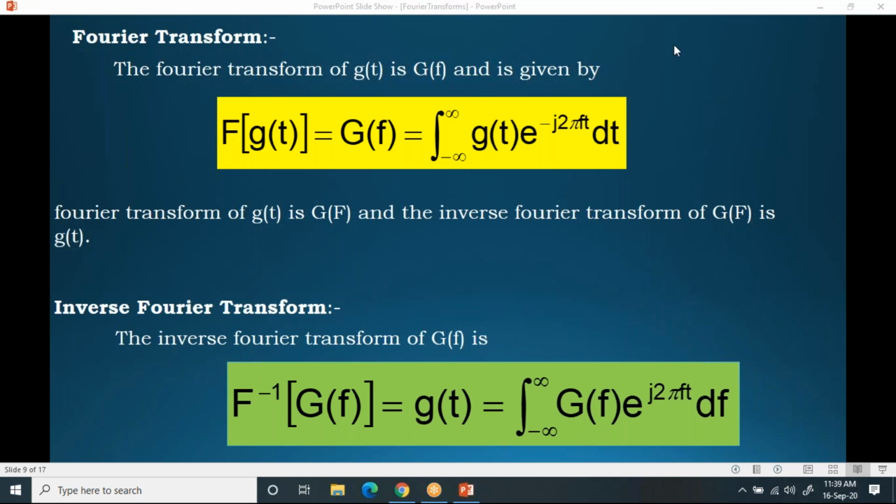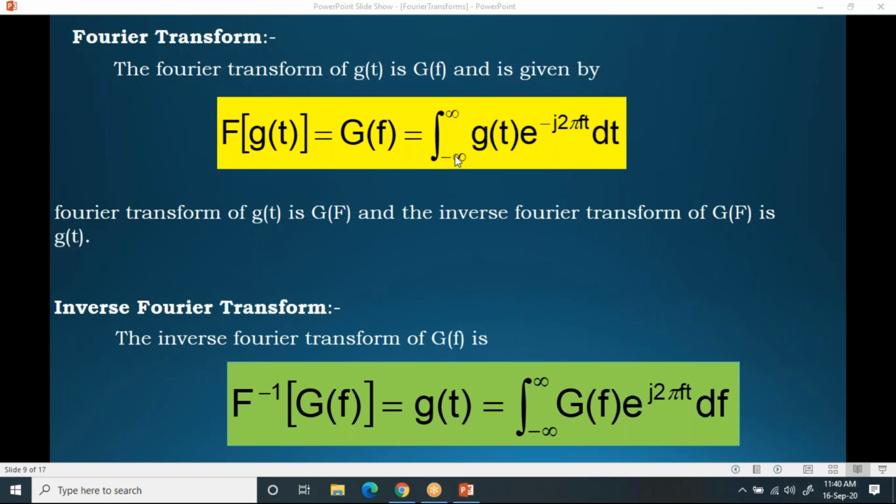Yeah, frequency domain. So if I know the time domain signal, I'll get the signal in which domain? Frequency domain, when you apply Fourier transform. The formula for this is integral from minus infinity to plus infinity g of t e power minus j2 pi f t dt. Here j2 pi f, you can call it as omega. Please try to understand. Omega you can write as 2 pi f.